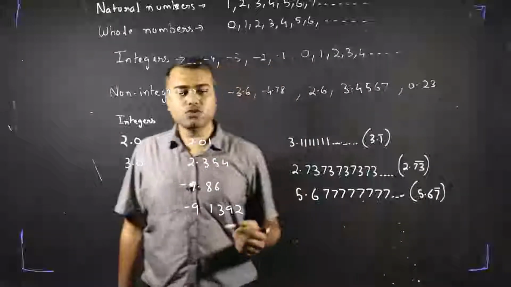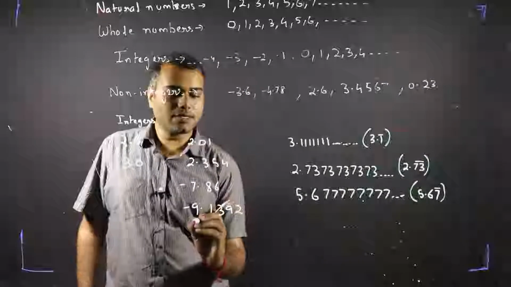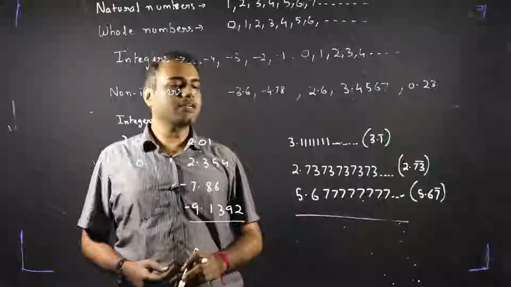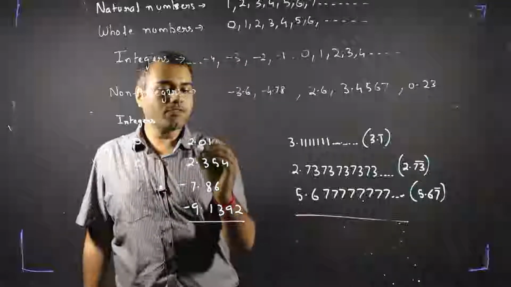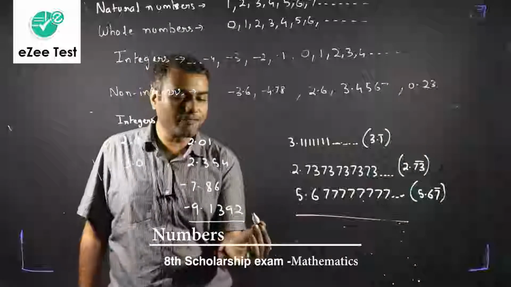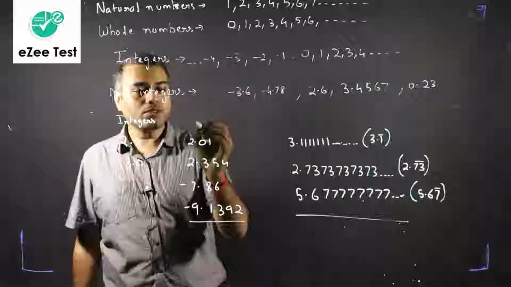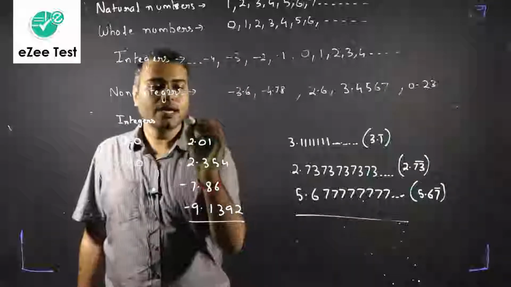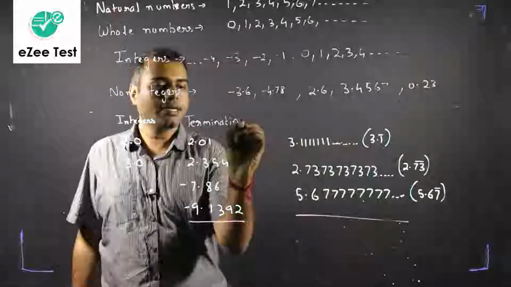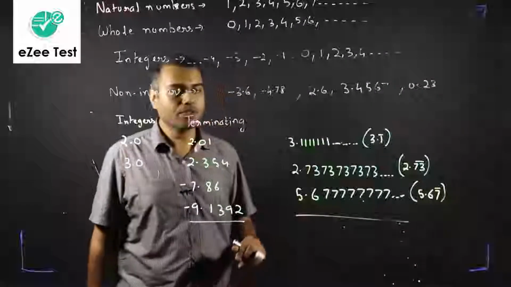If the bar is over 67, then it would have meant 5.67676767 and so on. So now I guess you will be able to understand the difference between these types of numbers. What is the major difference? The major difference is that the decimals of these numbers end. There is an end to the decimal values. There is nothing after 2, nothing after 6, nothing after 4, nothing after 1. So these types of decimal numbers are called terminating decimal numbers. That means they terminate, they stop at a certain value.